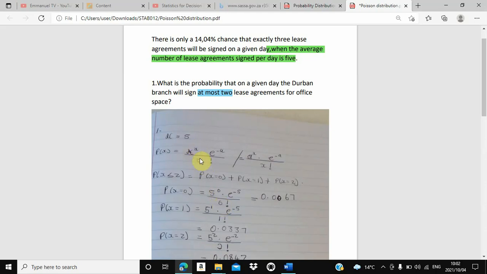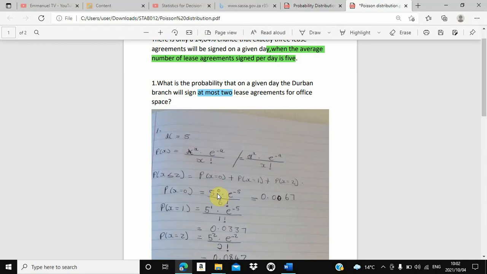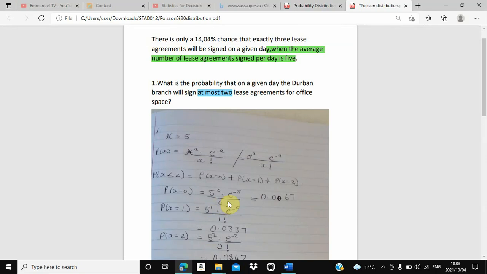So where there is x, we are going to put 0. You just copy the formula. Where there is x, you write 0, or if it was the number 5, you would write 5. So that x is the number of outcomes. That's why here we said 5 to the exponent 0 times e to the exponent minus 5, divided by 0 factorial. Now, what you must know in Poisson distribution is, don't forget that 0 is a number, because 0 factorial is equal to 1. 0 factorial is equal to 1. So don't say this thing does not exist.